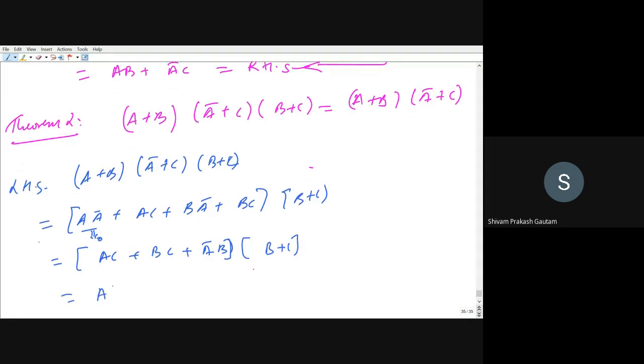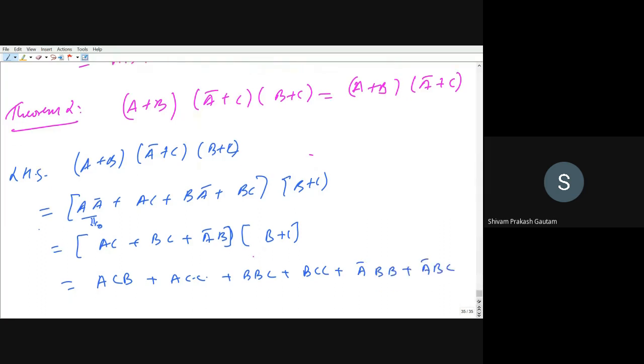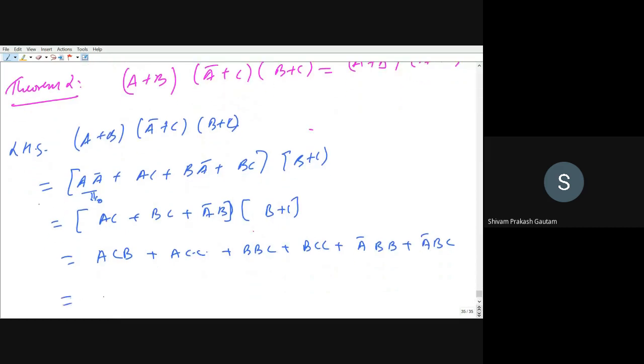So ACB plus ACC plus BBC plus BCC plus A bar BB plus A bar BC. Let me know if I make any mistake again. So this I can write as ABC plus ACC, which will be equal to AC itself, plus BBC, which will be equal to BC itself, plus BCC, which will be equal to BC itself, plus A bar B plus A bar BC.